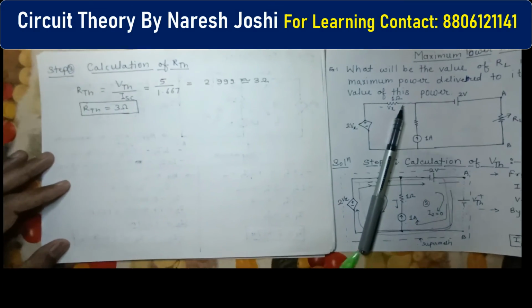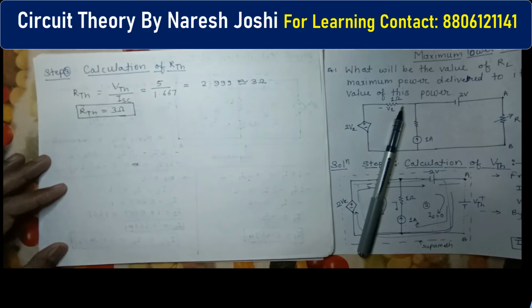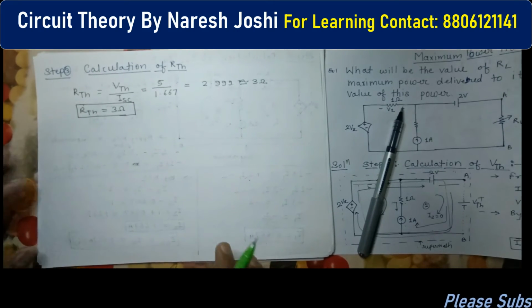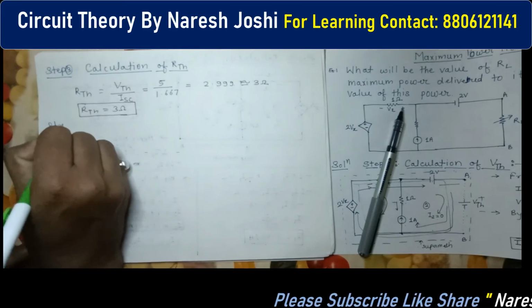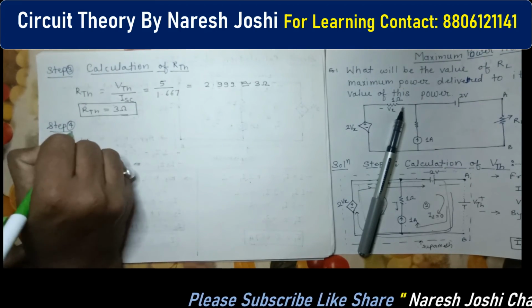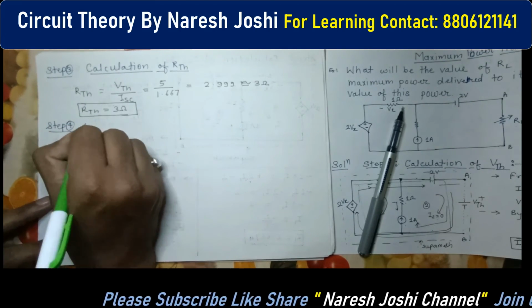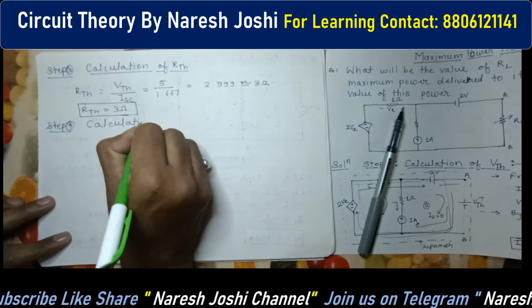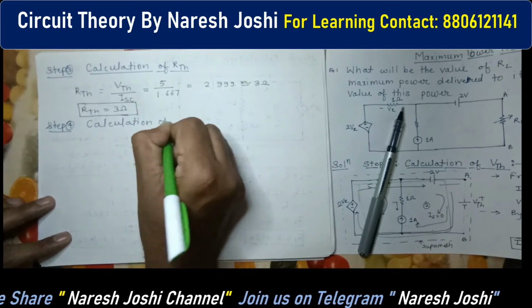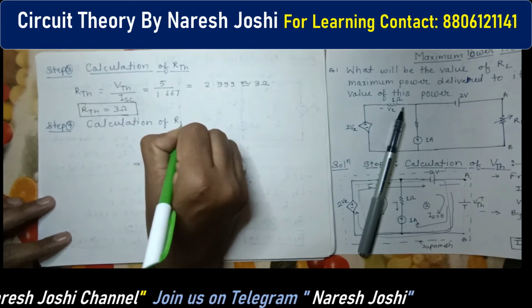Next step, step number 4. Always solve such type of question in steps. Calculation of RL.